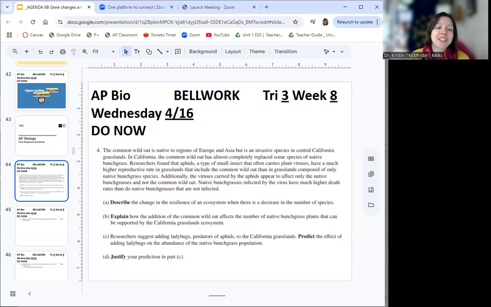C, researchers suggest adding ladybugs, predators of aphids, to the California grasslands. Predict the effect of adding ladybugs on the abundance of the native bunchgrass population, and then justify your prediction in part C. So go ahead and pause the video and do those tasks. All right, let me show you the answers.